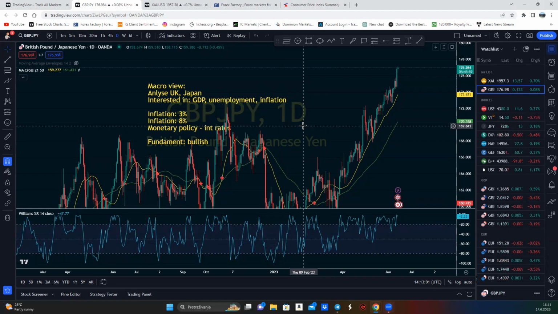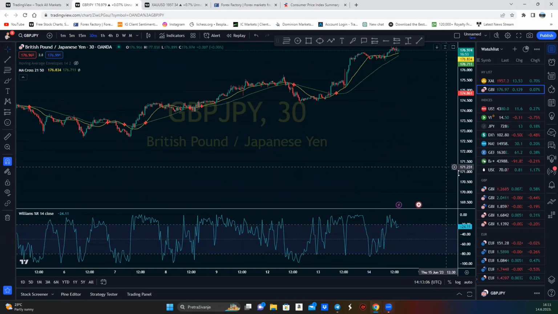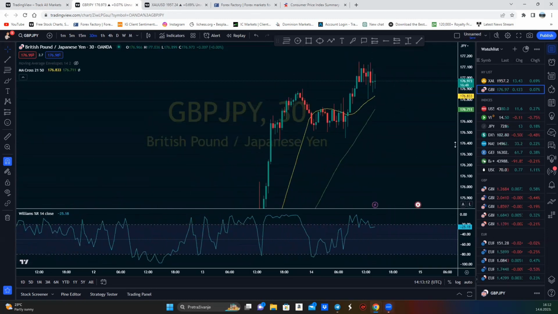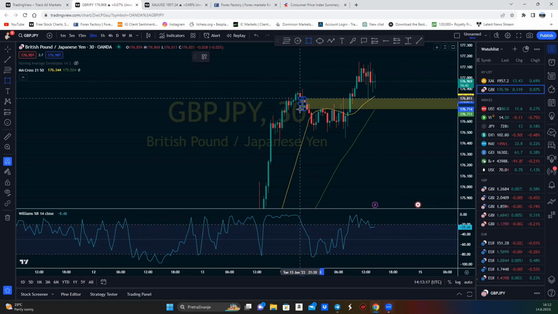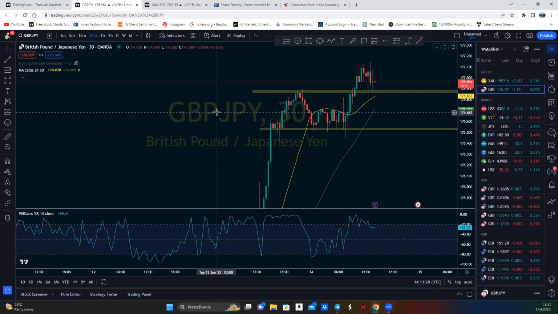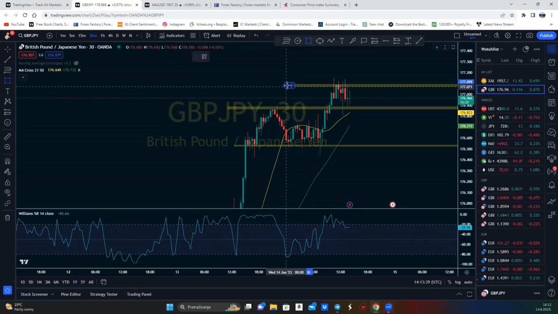Can you open the 30-minute, Maras, please? Yeah, that was a good range down here. This was the resistance. I actually had resistance up, but at the bottom of the range, this was my longs, 176.600, somewhere around there. Yeah, this is my trade. I didn't send it to the VIP group because I was out, but this was the trade. So when I know I'm looking for longs, I find good risk to reward opportunities to enter in my direction.